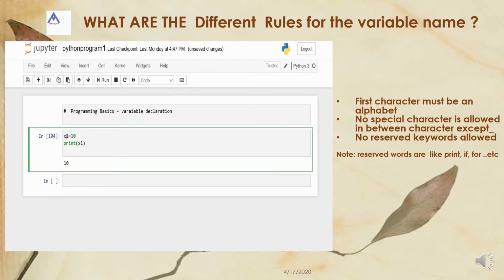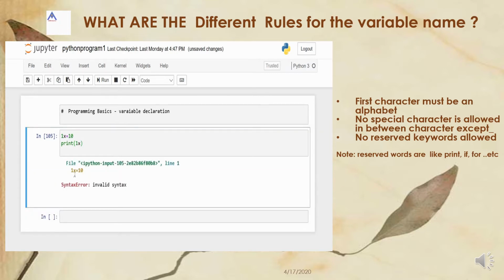Now, if the first character is a number, then alphabets, whether it is allowed or not. It is not allowed. 1x is not a valid variable. Now let us see another, with 1x dash 1. Is x dash 1 a valid variable or not?